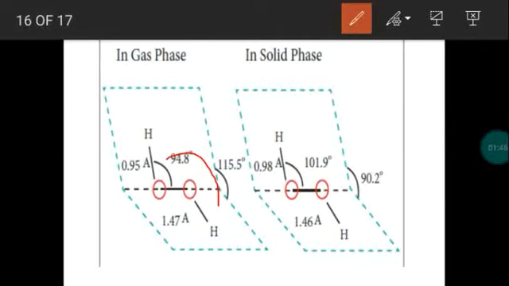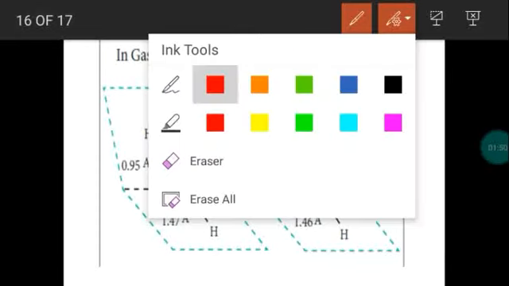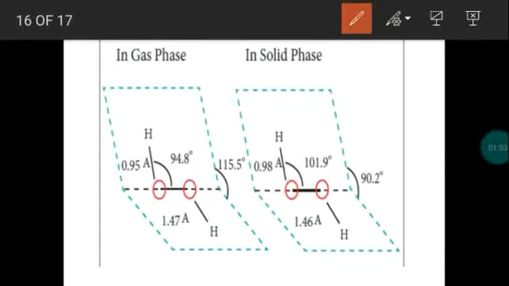So these are the data for hydrogen peroxide in gaseous state. Okay. So in gaseous phase, the bond length between oxygen and hydrogen is 0.95 angstrom, the bond length between two oxygen atoms is 1.47 angstrom, the bond angle between the oxygen oxygen bond and oxygen hydrogen bond is 94.8 degree, and the dihedral angle is 115.5 degree.